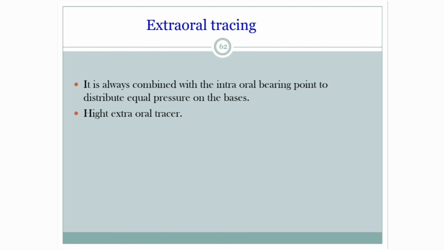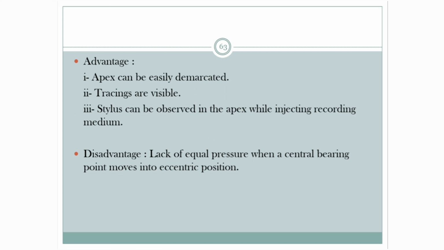Extraoral tracing. It is always combined with the intraoral bearing point to distribute equal pressure on the bases. The main extraoral tracer used is the Hight extraoral tracer. The advantage of extraoral tracing is that the apex can be easily demarcated, tracings are visible, and the stylus can be observed in the apex while injecting recording media. The disadvantage is the lack of equal pressure when the central bearing point moves into eccentric position.